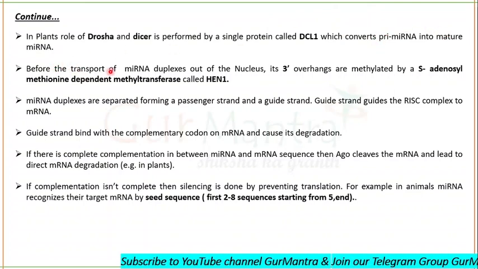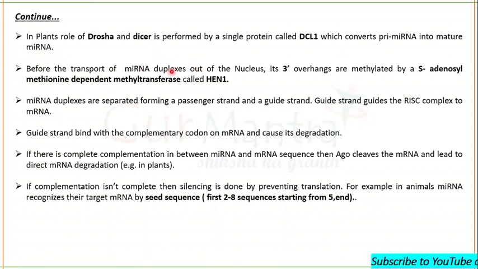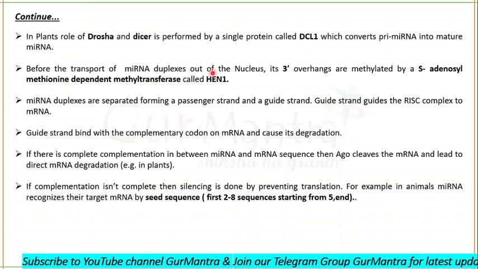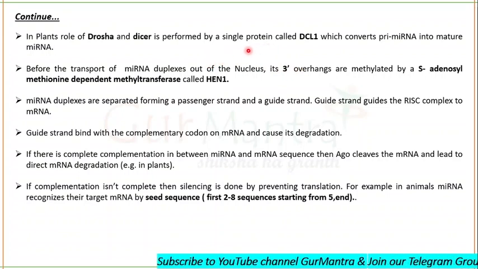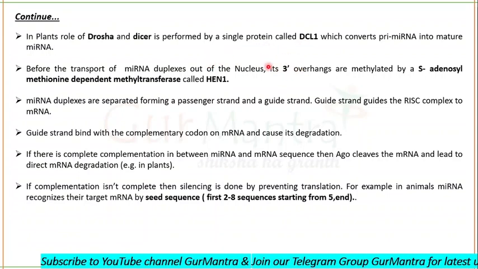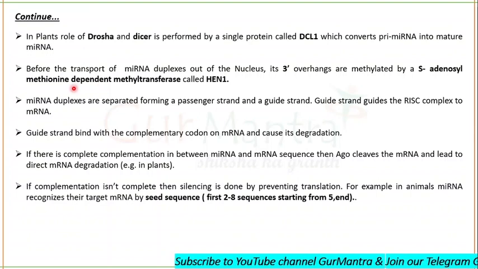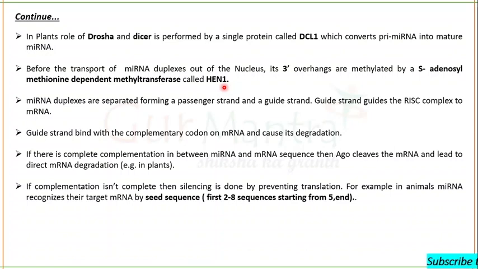Before it is transported, even before the miRNA duplexes are out of the nucleus, the duplexes are formed. These duplexes, which have 3' overhangs due to their cleavage by Dicer-like proteins, will be methylated by an S-adenosyl methionine dependent methyltransferase called HEN1.